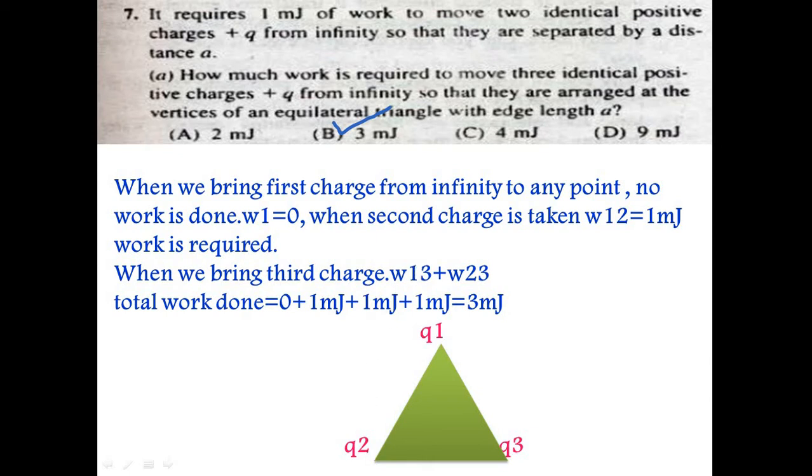So we need to add all these work done. W1, after that W12, then W13 and W23. So W1 is 0 because we are taking it from infinity to any point, so we don't need to do any work as no other charge is present there. So the first one is 0 plus 1 millijoule due to this one. Then after that for 3 we have to do 1 millijoule work, and due to 2 and 3 we have to also do 1 millijoule work. So overall we get the answer 3 millijoule. So option B is the correct option.